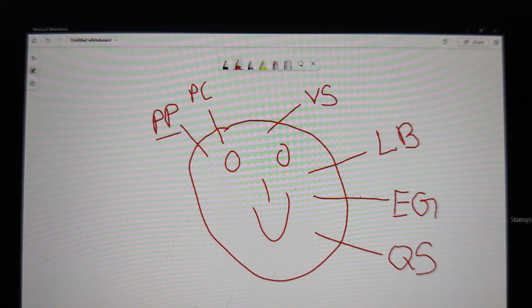Those come under pharmacokinetic parameters, or PP. Clear, everybody? So PC and PP come under pharmacokinetics and pharmacodynamics. Sir, will you please repeat PC and PP, sir?